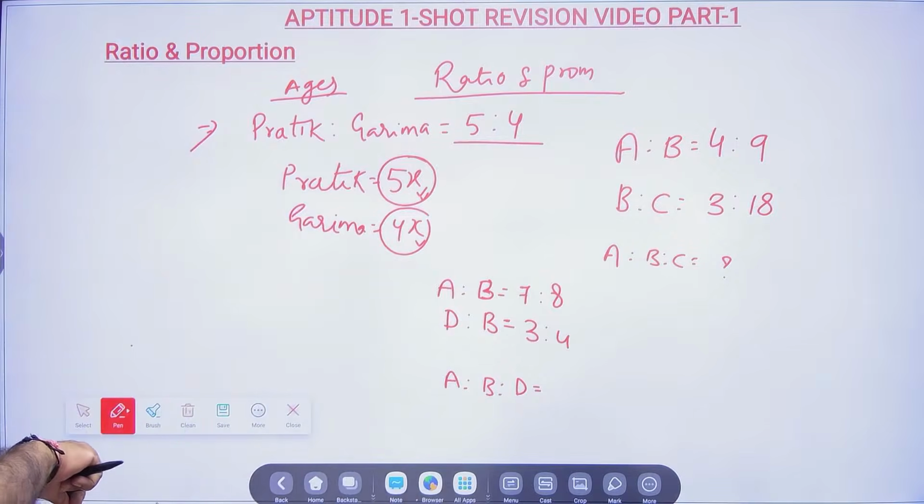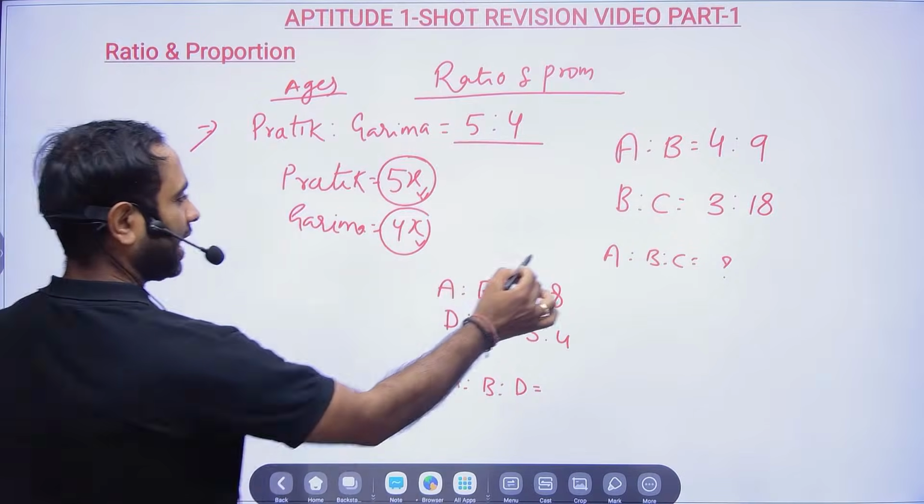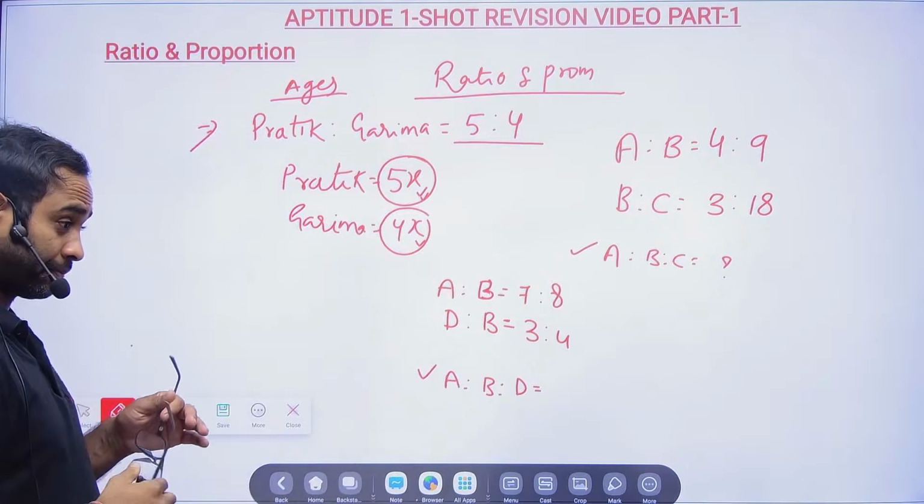Okay, so tell me the values here. What is A, B, C and what is A, B, D?